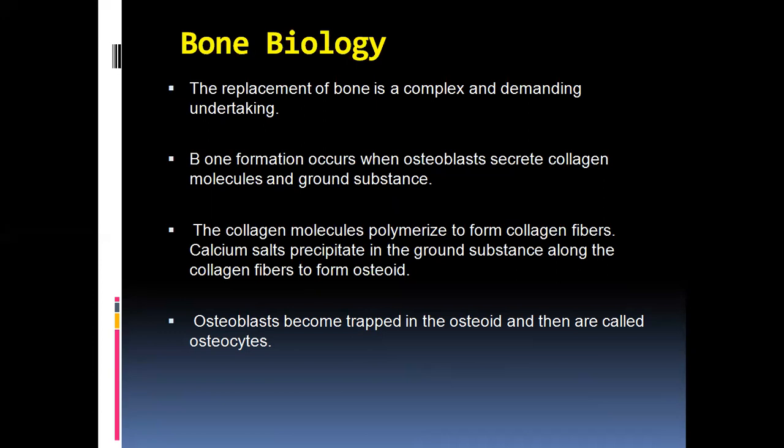In the ground substance, calcium salts will be precipitated along with the collagen fibers. It will form the osteoids, and these osteoblasts become entrapped in the osteoid, and then they are called osteocytes. Once the osteoblasts become entrapped in the osteoids, they are called osteocytes.